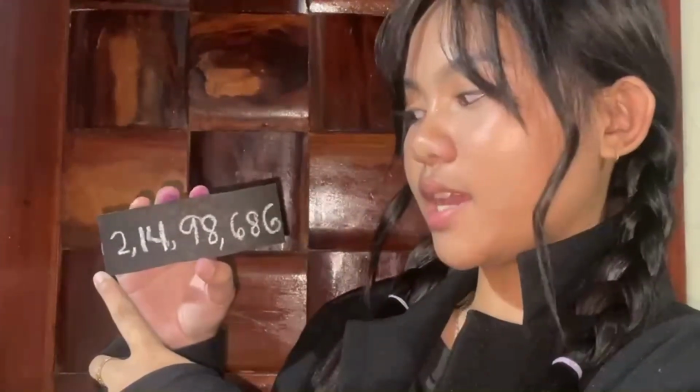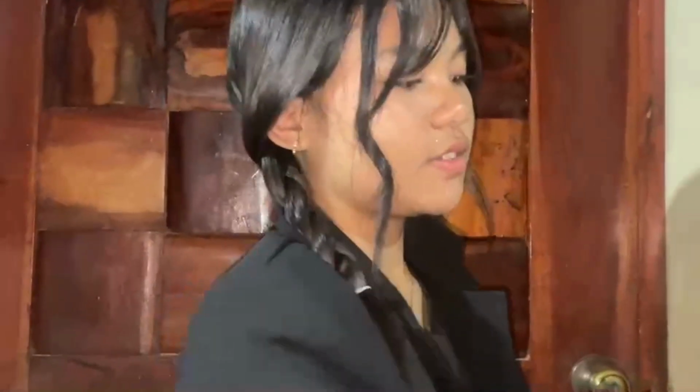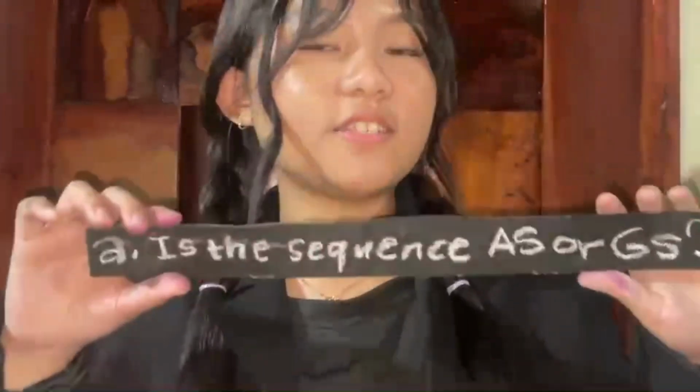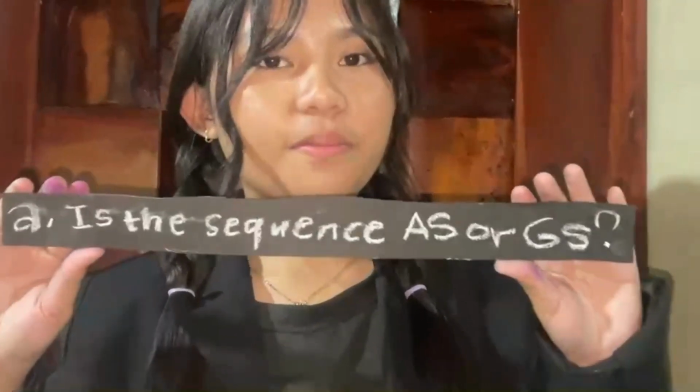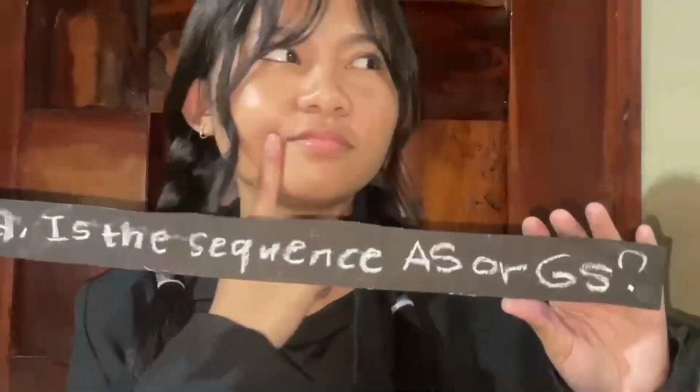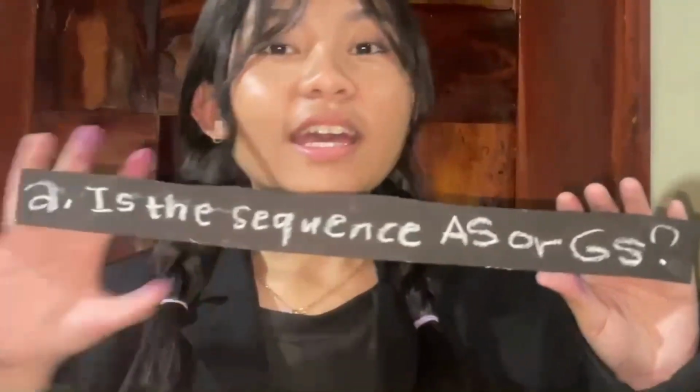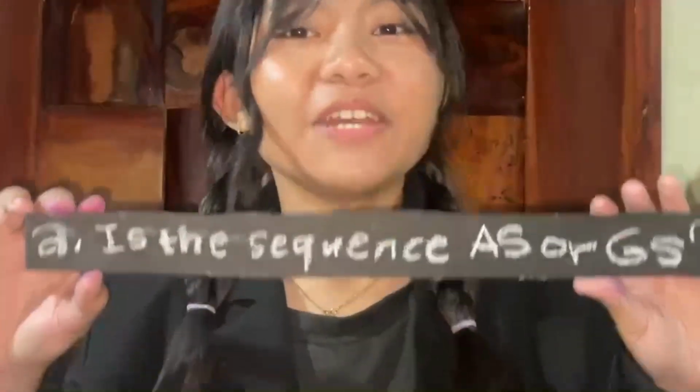For the second problem, we have positive 2, 14, 98, and 686, and so on. Now, the question is, is the sequence arithmetic or geometric? If you guessed geometric, you are correct.